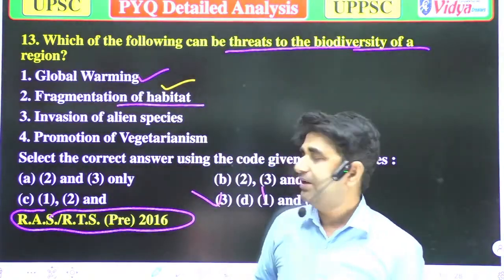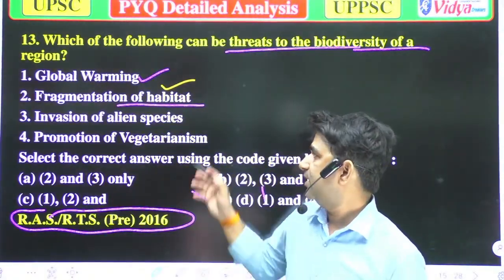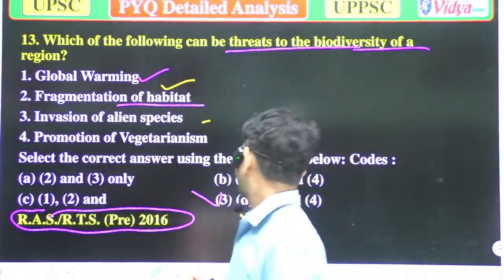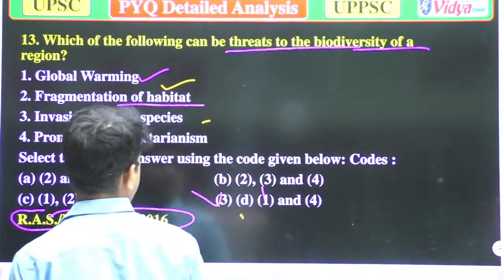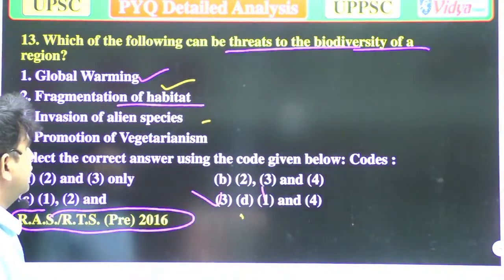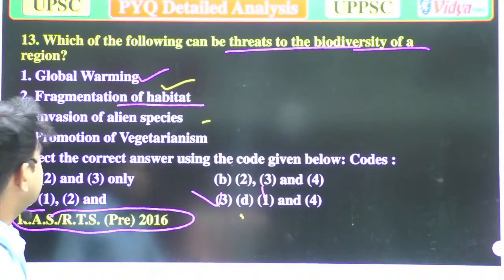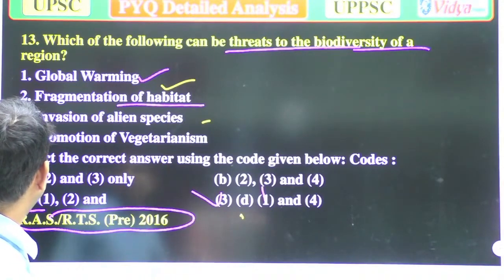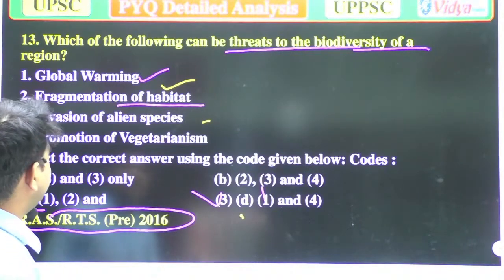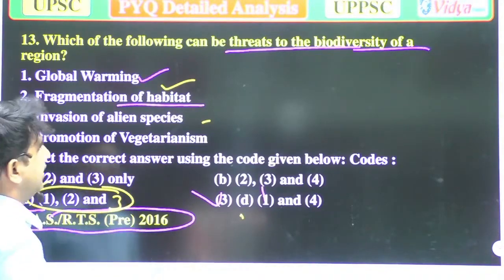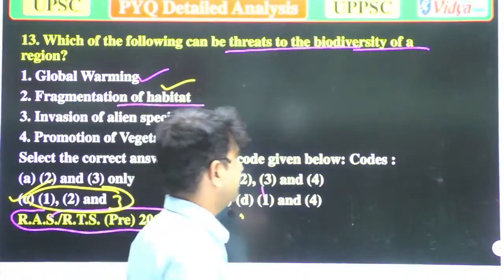Option C, invasion of alien species, it's also. And promotion of vegetation. So when we talk about these questions, option 1, 2 and 3 is the correct answer. Okay? Now we'll move to the next question.